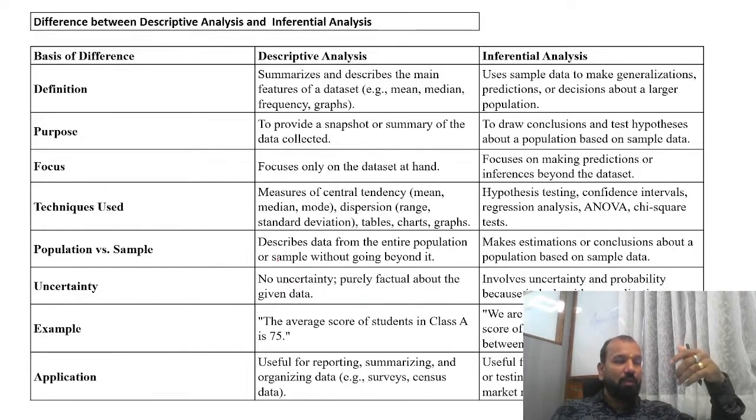Whether you are collecting the research data from 100 people, 40 male, 60 female, that is called descriptive. But when you are writing that out of the 100 people, 40 are male and 60 are female, whatever the interpretation, whatever the conclusive statement you are putting down, whenever you are interpreting the output, that is called inferential.